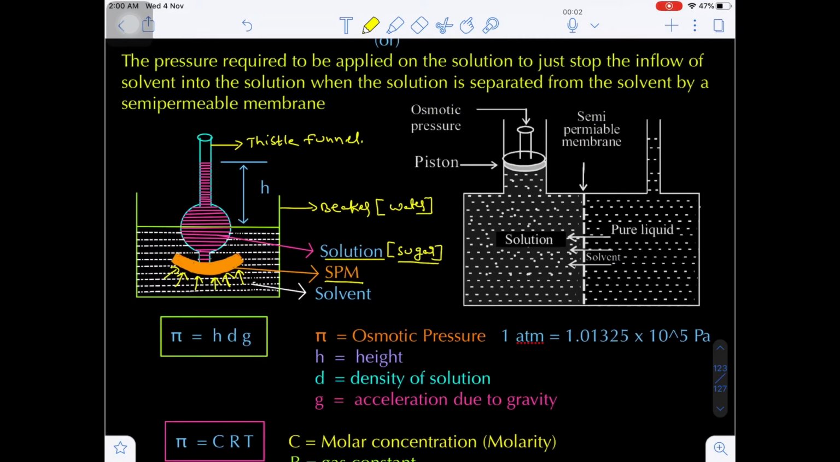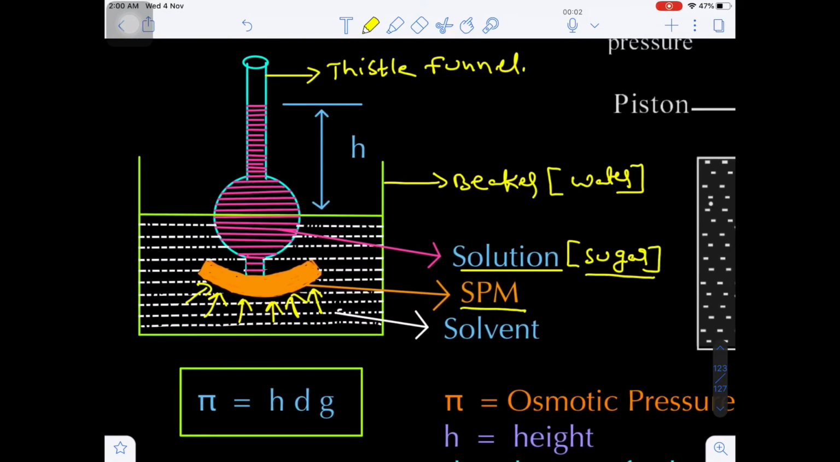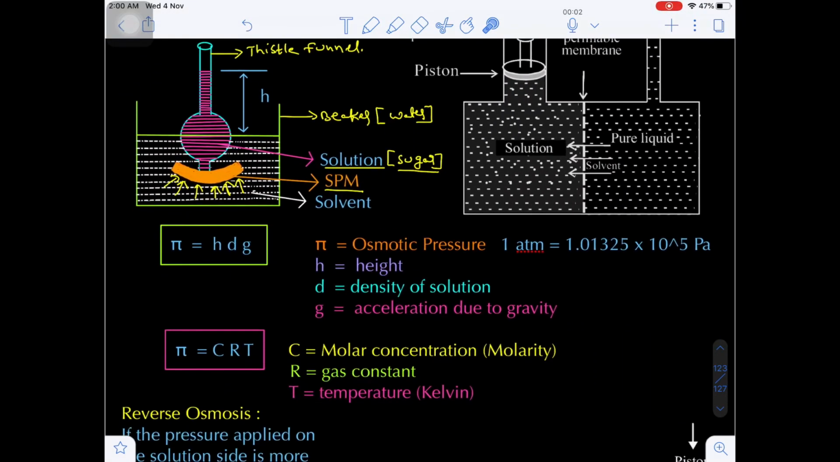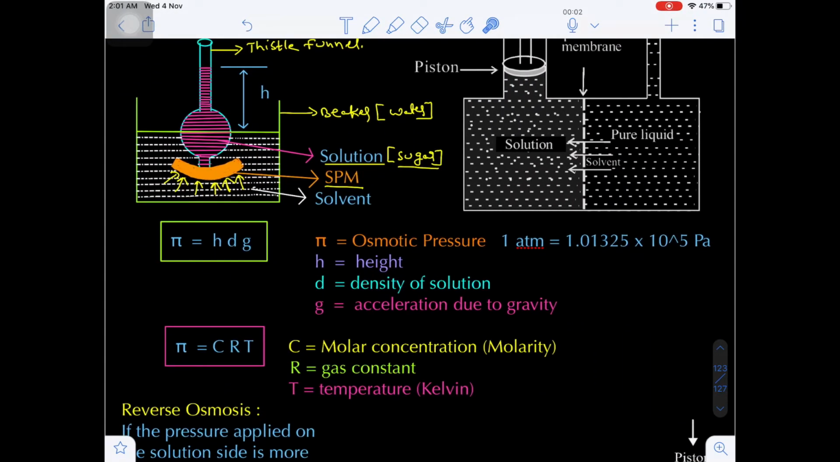Osmosis. Due to the osmosis, if you see in the diagram, the solution column increases. Let's suppose the height of the solution column is assumed to be h. That means the solvent flowed into the solution by distance h. So how much height does the solution rise in the Thistle funnel? h. So let's suppose h is the height of the column of the solution.